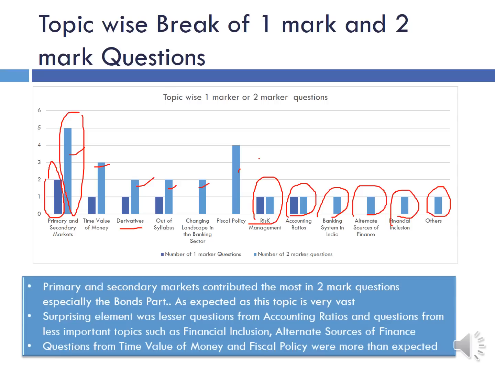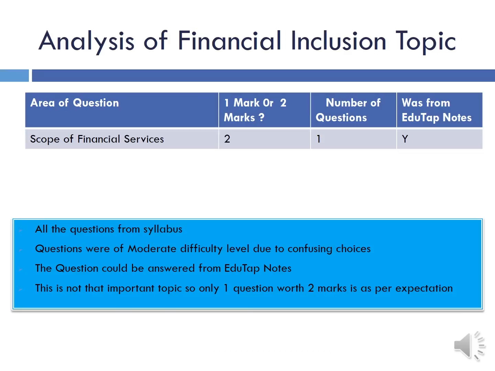Questions from time value of money and fiscal policy were rather more than expected. Time value of money contributing 7 marks and fiscal policy contributing 8 marks is more than expected, considering that they could have put paper from other important topics also by increasing their respective weightage. Now we will do individual analysis for each topic.